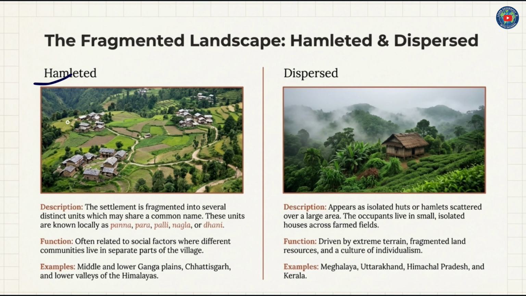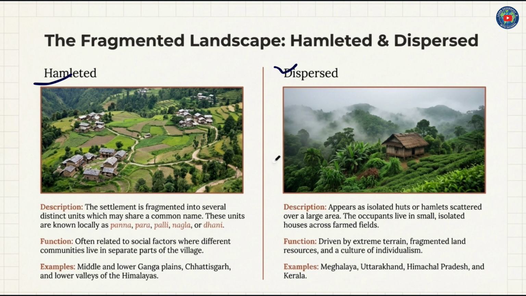Hamlet: the settlement is fragmented into several distinct units which may share a common name. These units are known locally as Panna, Para, Pali, Nagla, Dhani, etc., and are often related to social factors where different communities live in separate parts of the village. Middle and lower Ganga plains, Chhattisgarh, and lower valleys of the Himalayas are some examples of hamlets.